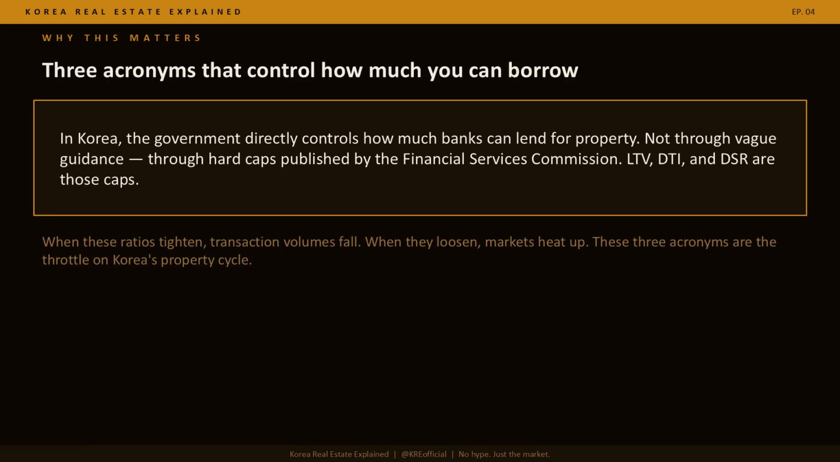In Korea, the government directly controls how much banks can lend for property. Not through vague guidance, through hard caps published by the Financial Services Commission. LTV, DTI, and DSR are those caps. When these ratios tighten, transaction volumes fall. When they loosen, markets heat up. These three acronyms are the throttle on Korea's property cycle. Understanding them is not optional for anyone buying, selling, or investing in Korean real estate.